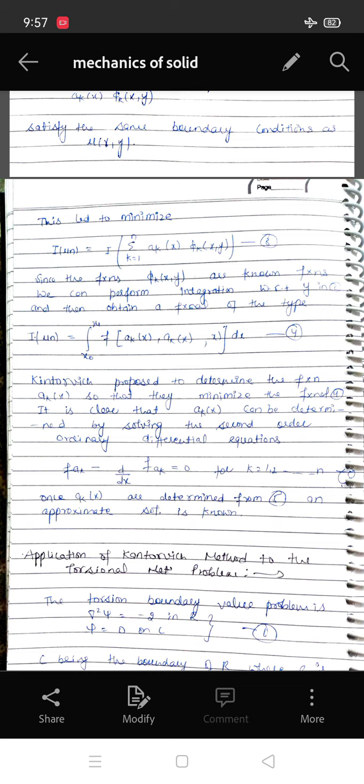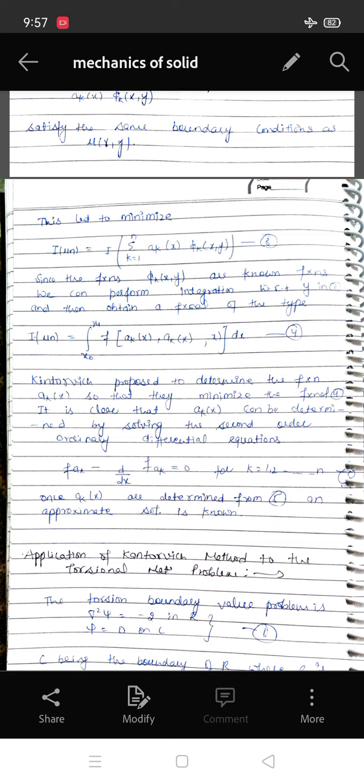Since the functions phi_k(x, y) are known functions, we can perform integration with respect to y first and then obtain a functional of the type I(u_n) equals the integral from x0 to x1 of F(a_k, a_k', x) dx. Kantorovich proposed to determine the functions a_k(x) so that they minimize the functional.